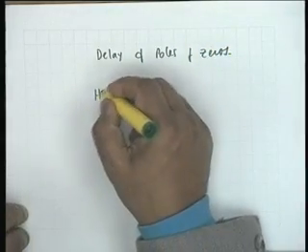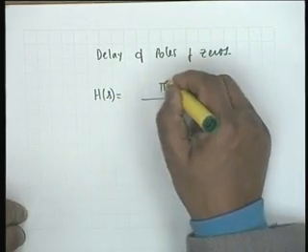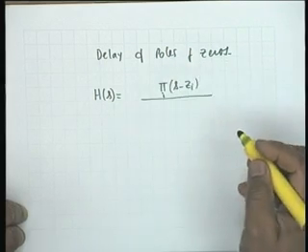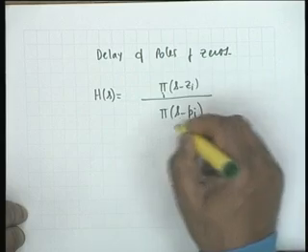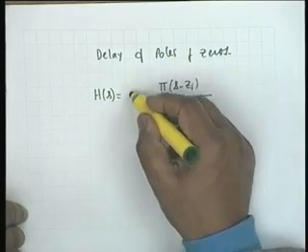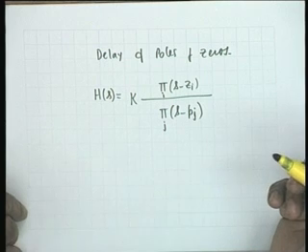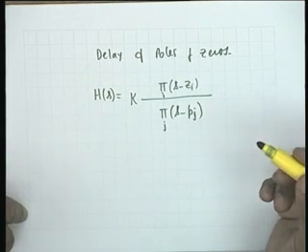In general, as you know, H of s, the transfer function, can be written as the continued product of (s minus zi) over i, divided by the continued product of (s minus pj) over j, and there will be some constant K. The zi's and pj's can be real, they can be complex.